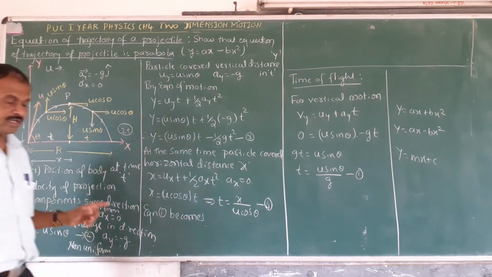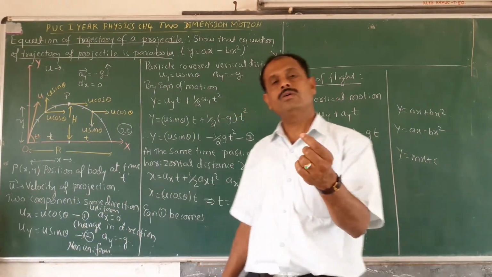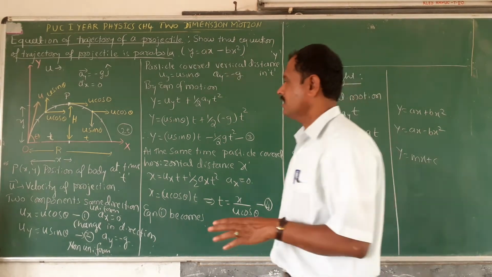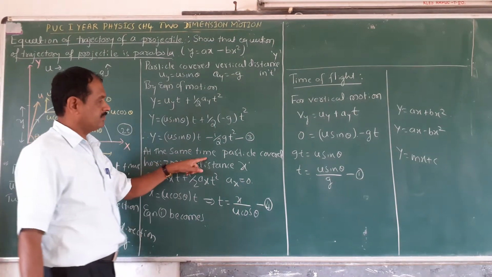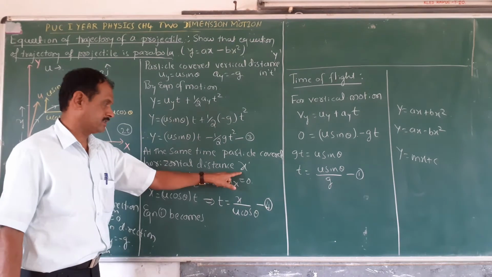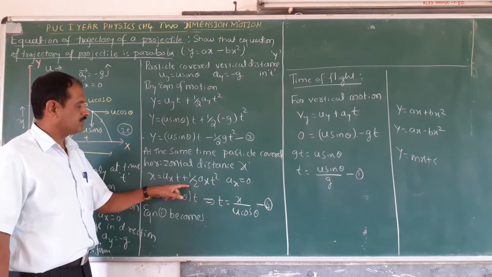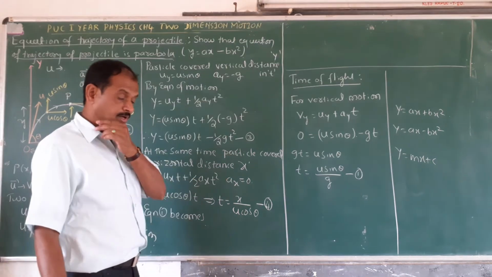At the same time, at time t seconds, the same particle in the same projectile motion covered the horizontal distance x. x is equal to ux t plus 1 by 2 ax t square. Along the x-axis, the velocity is uniform.